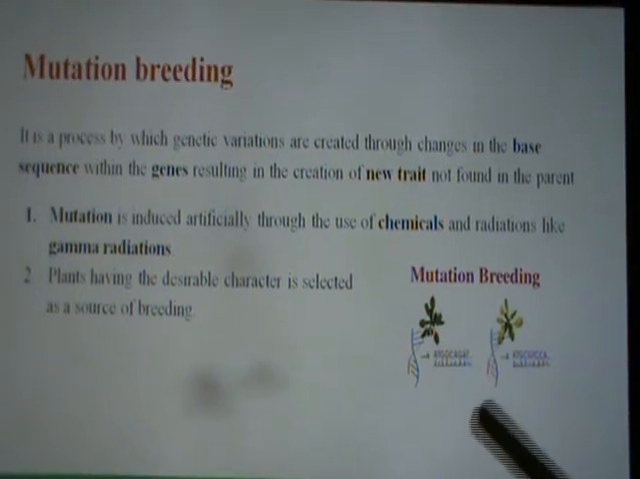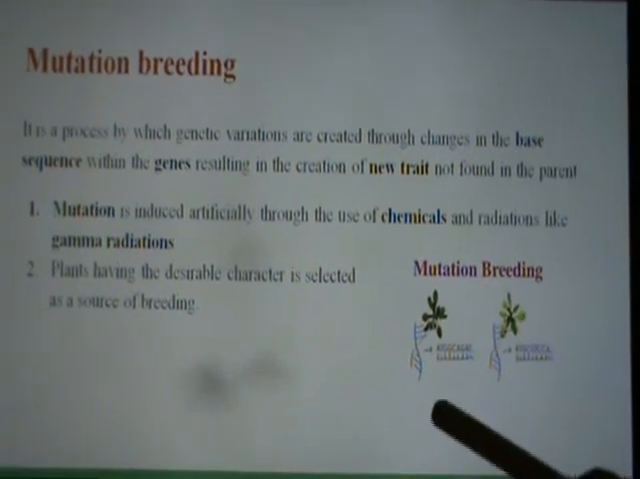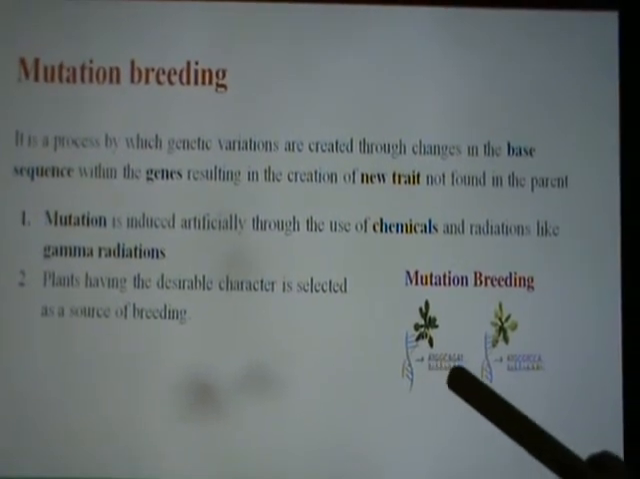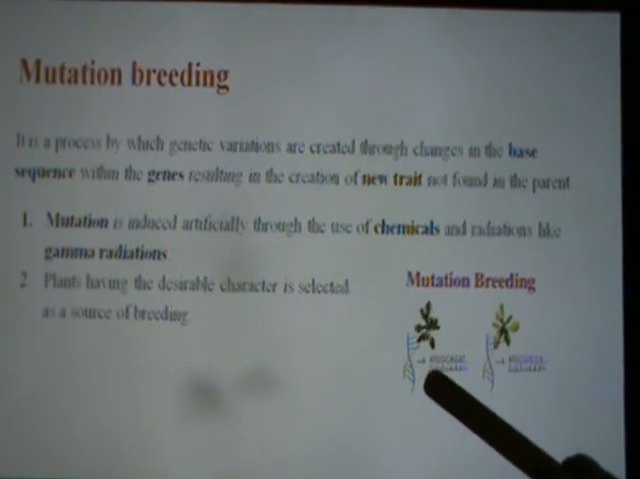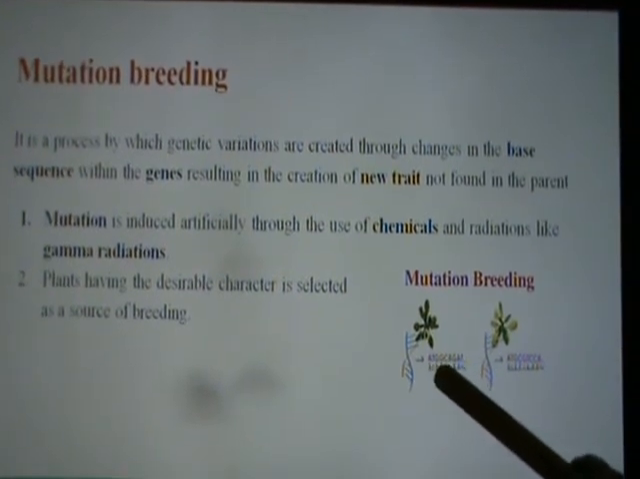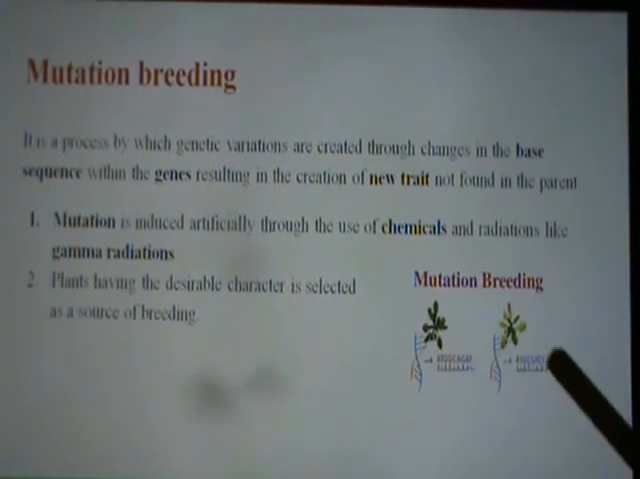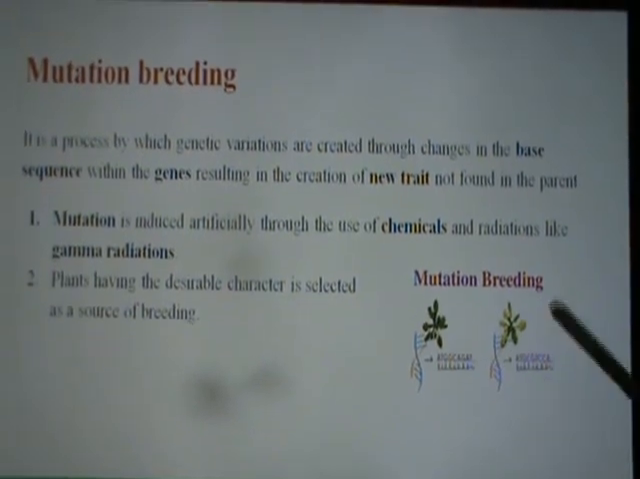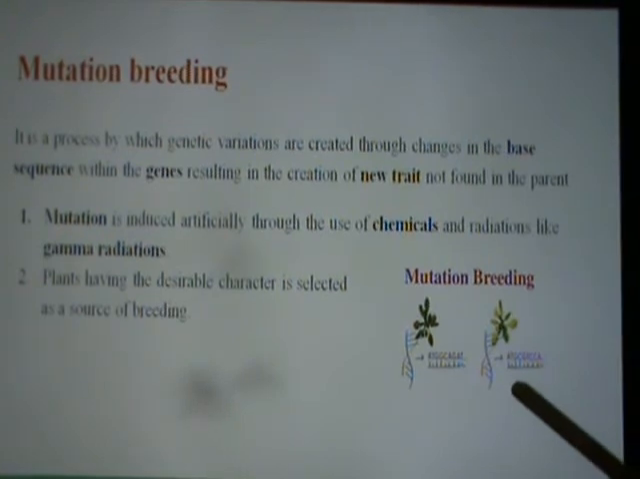You can see in this diagram, this is an example of mutation breeding. So this is the base sequence of this plant. This itself, adenine, thymine, guanine, cytosine, all that can be totally changed and a new set of base sequence can be introduced into the plant by mutation.